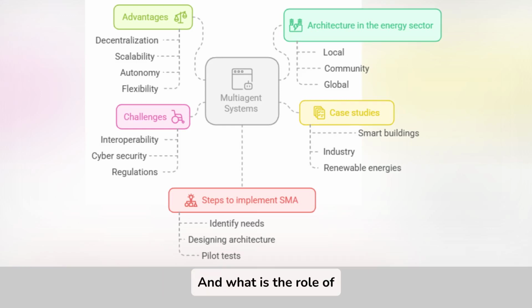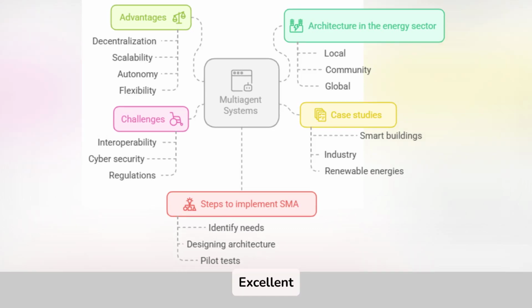And what is the role of distributed intelligence here? Excellent point. Distributed intelligence allows each agent to make decisions based on local information, but working in a coordinated manner for a global objective. For example, in smart grids, agents optimize energy flow and anticipate demand peaks. This improves efficiency, reduces losses, and makes the system more sustainable.